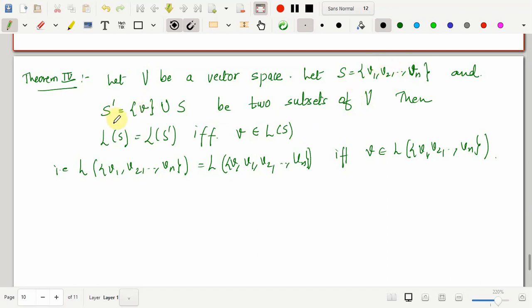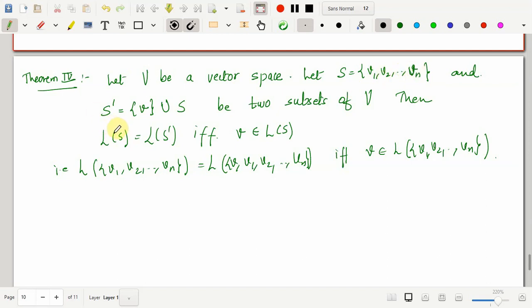See, S prime is constructed in such a way that it has S as well as one additional element. So it's going to be a set {v1, v2, ..., vn, v}, with one extra element v. This idea can in fact be further extended for a set having more than one additional element also. Definitely S is not the same as S prime if this v is not the same as v1, v2, or vn.